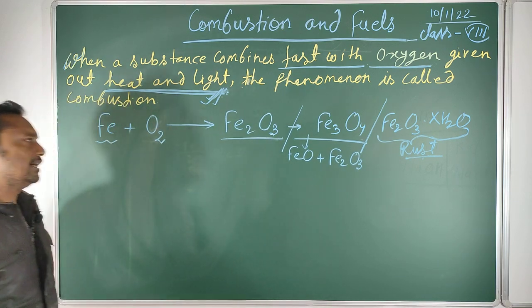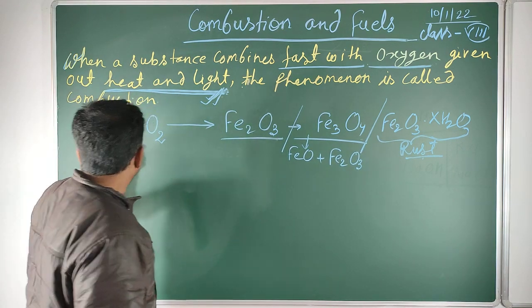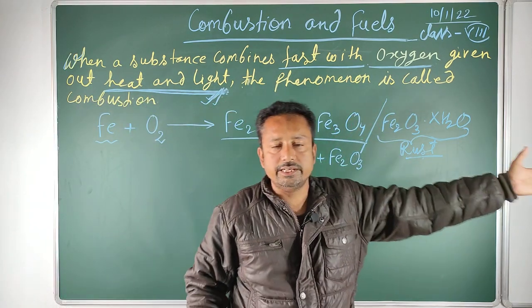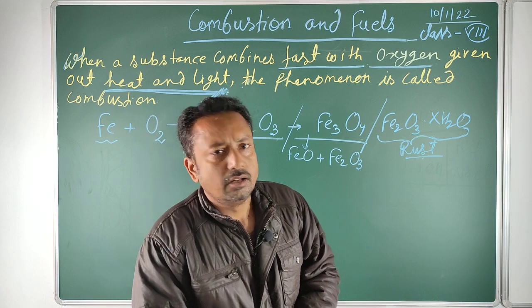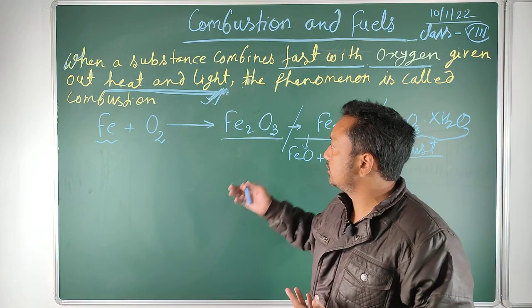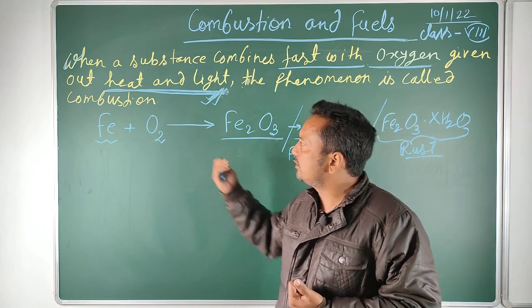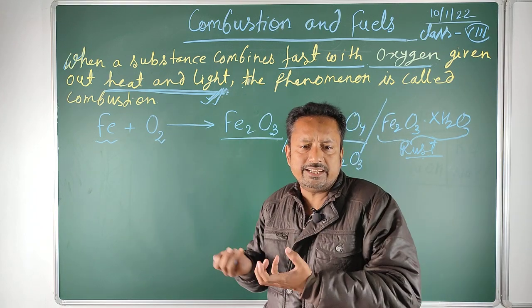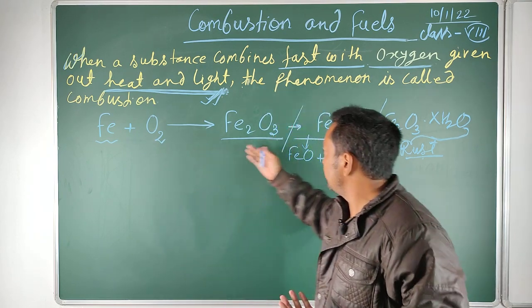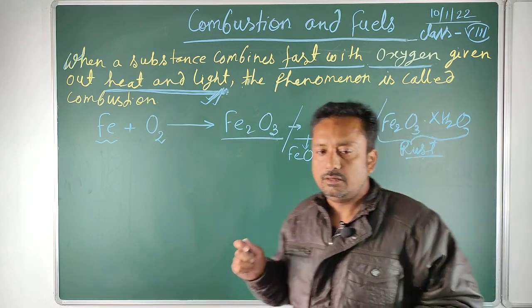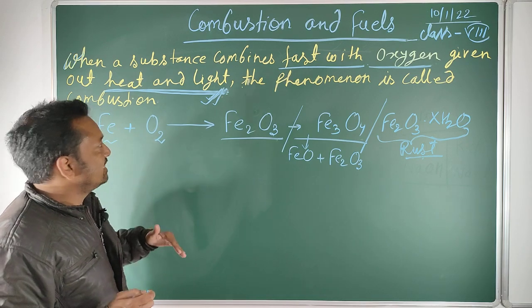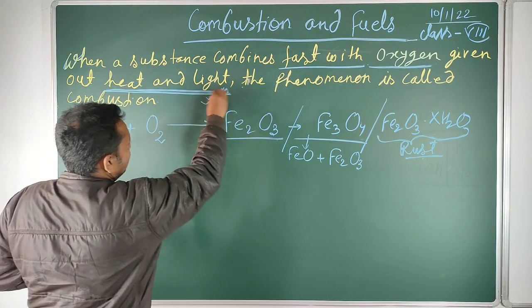So in this change, one material, iron, combined with oxygen and formed a different type of oxide in the form of rust, and the process is known as rusting or corrosion. It is oxidation, because in this change oxygen is added to a material, or a substance attaches oxygen chemically. These types of reactions are known as oxidation, but it can never be termed combustion because during this change no heat and light energy are released.